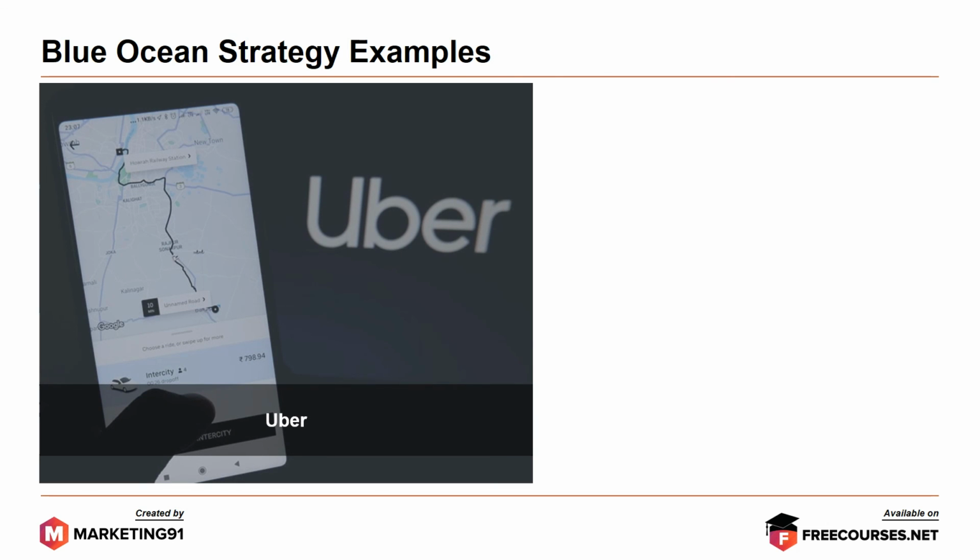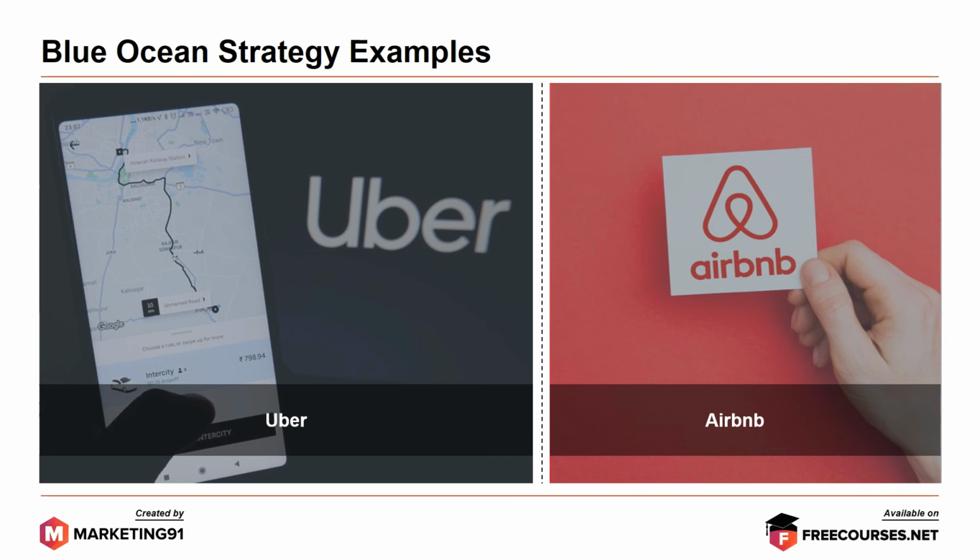And other examples in line are Uber, the mobile app cab hailing service, and Airbnb, which revolutionized the entire hospitality segment across 100 countries. So that's it, folks. This brings an end to the topic on the Blue Ocean strategy.